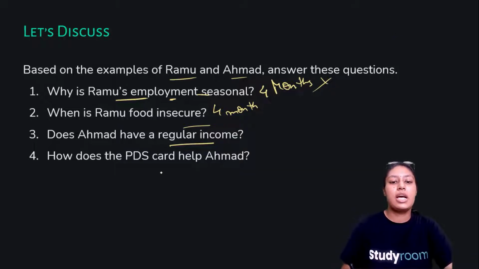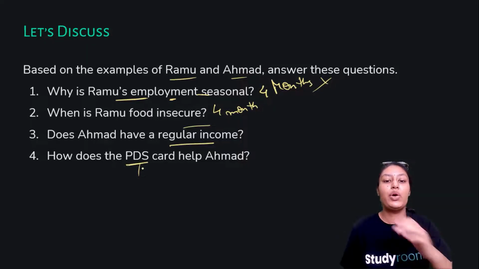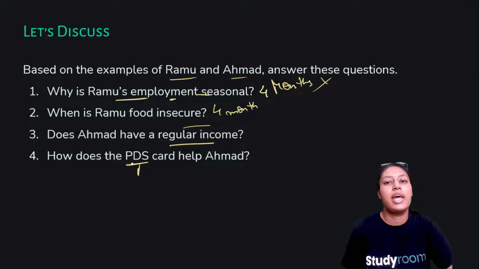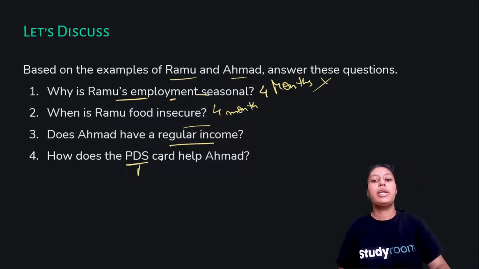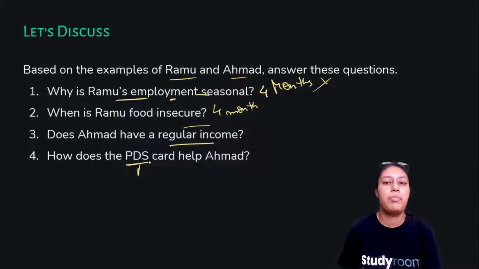How does the PDS card help Ahmed? What is a PDS card? PDS is basically the Public Distribution System. If a person has a PDS card, that means he or she cannot afford food for himself all the time. It is also known as a ration card. Having this card helps people get ration at the time of scarcity of food at a very affordable price. So that's how the PDS card will help Ahmed get food at a very affordable price when he cannot afford it himself.